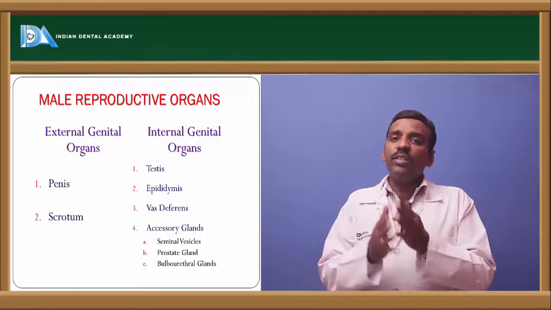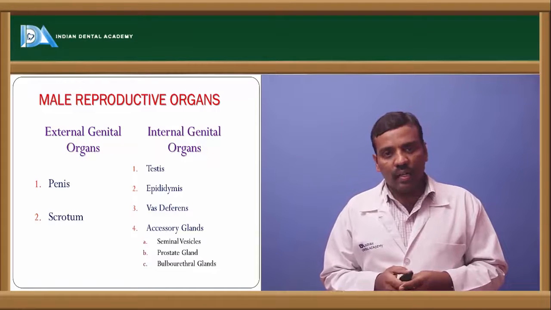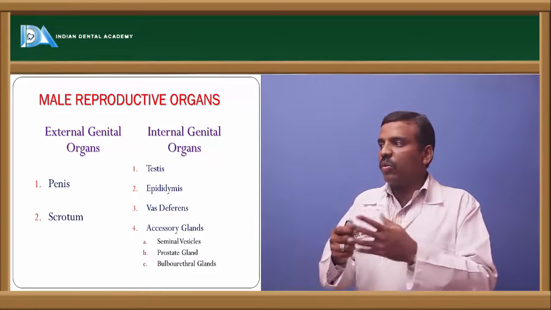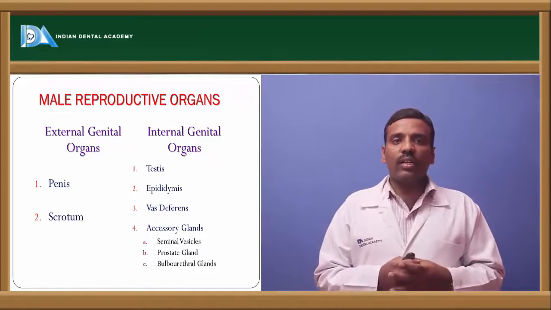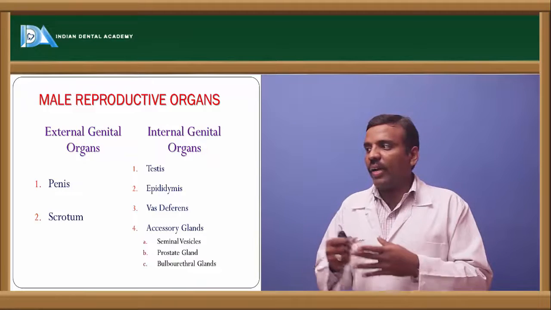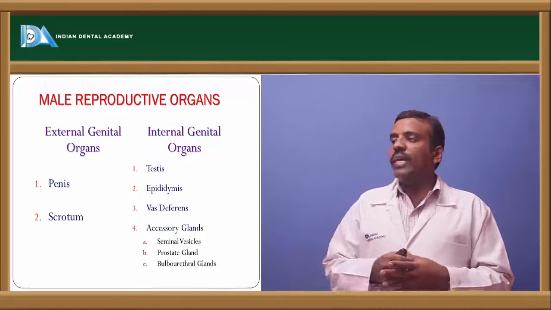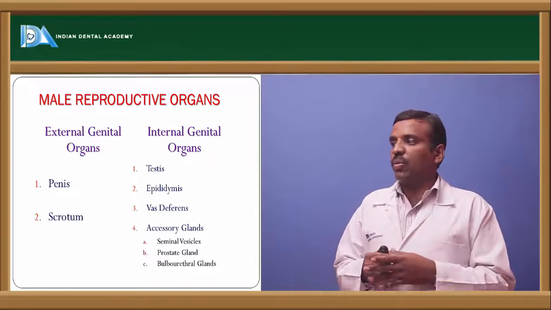First, the external genital organs. We have two external genital organs: one is the penis and another one is the scrotum. Next, the internal genital organs, of which there are about four.